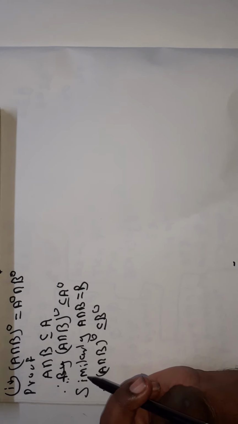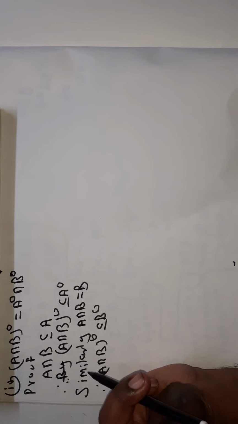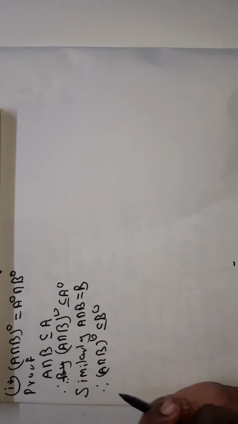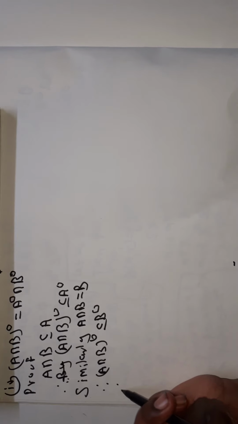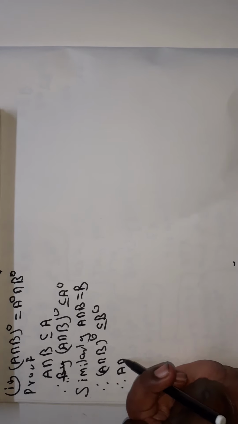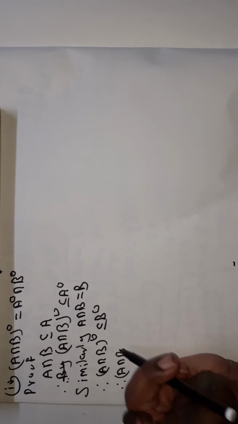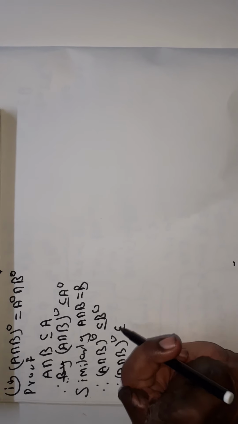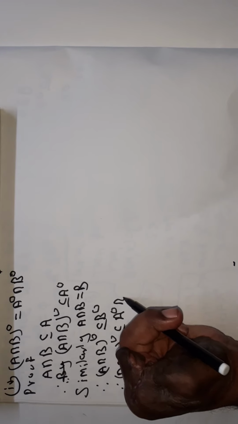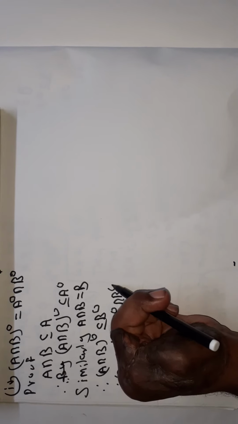Therefore, the interior of A intersection B is a subset of A interior, and also a subset of B interior, and therefore the interior of A intersection B belongs to A interior as well as B interior. The interior of A intersection B is a subset of A interior intersection B interior. Okay.